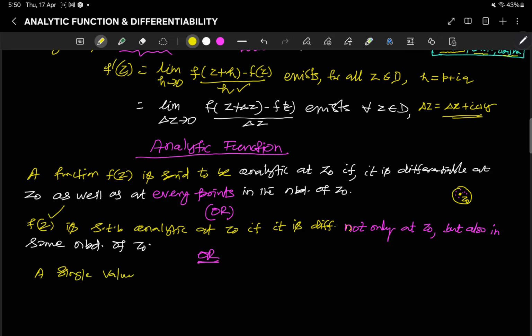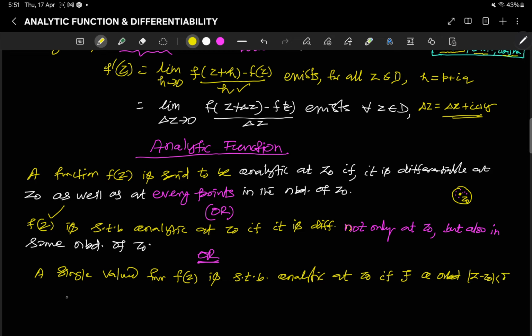A single valued function f(z) is said to be analytic at z0 if there exists a neighborhood, |z minus z0| less than delta, of z0, such that f'(z) exists at all points in the neighborhood.